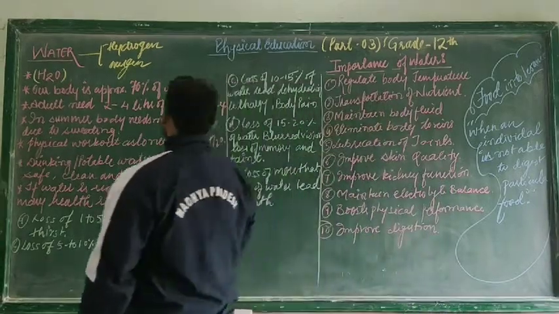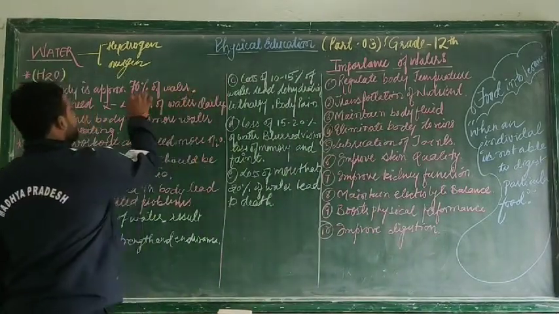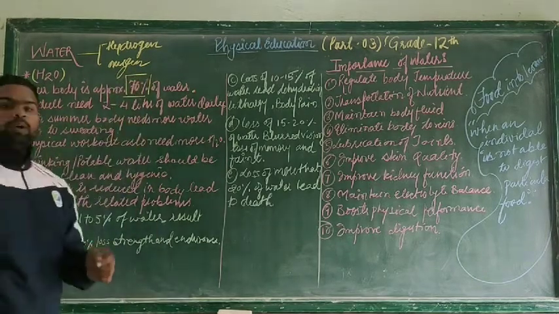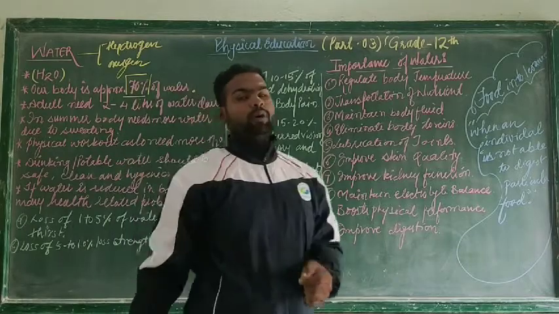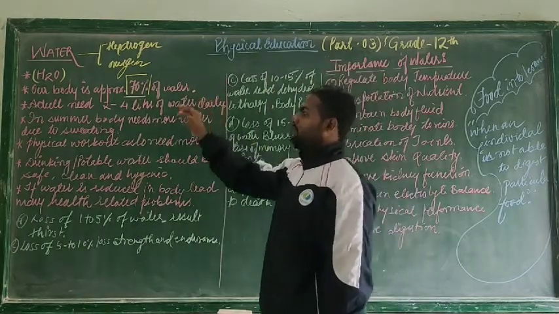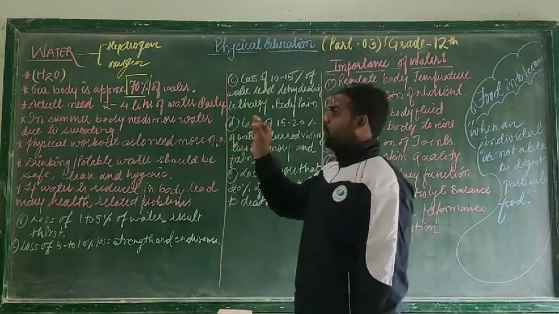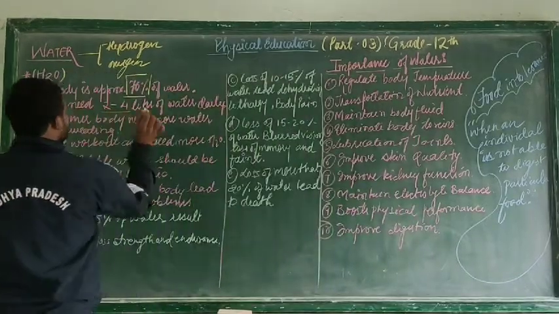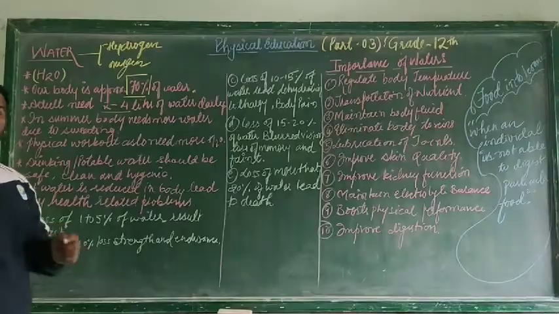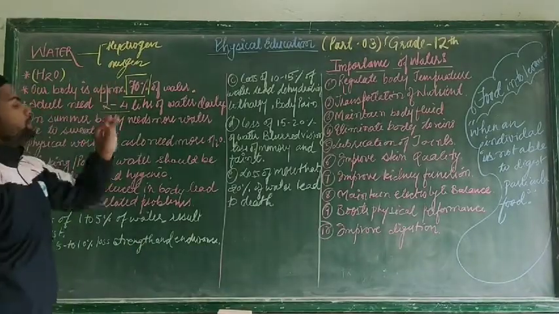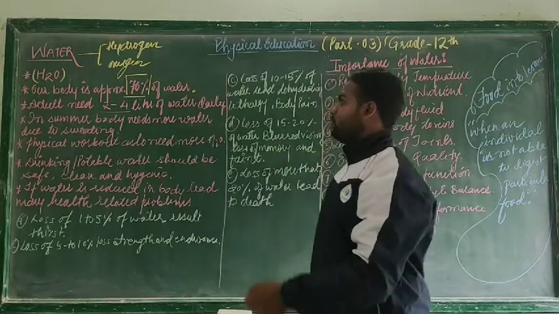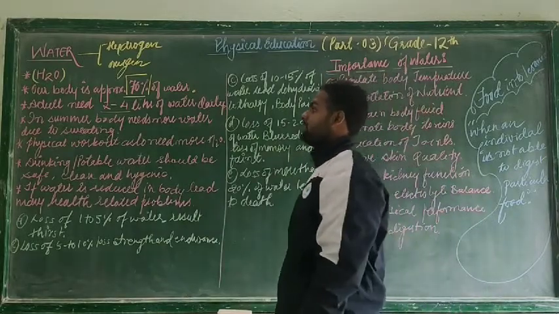As you are all aware, our body is made up of approximately 70% of water. So if the human body is made up of approximately 70% of water, an adult should always take 2 to 4 liters of water in a daily routine. So water plays an important role in our diet and it is a basic requirement for survival in this world.